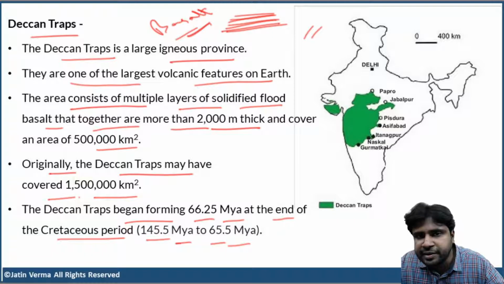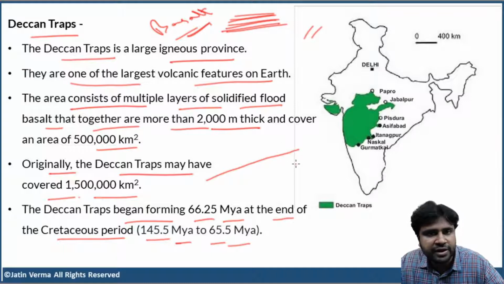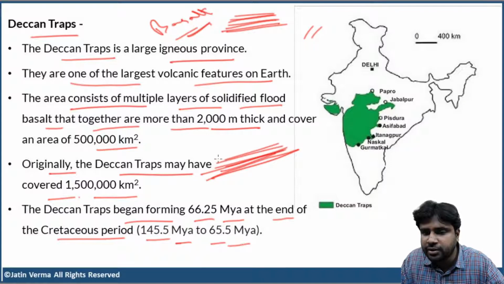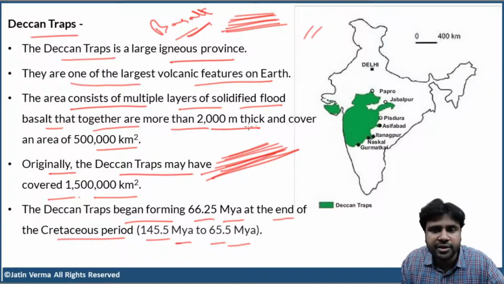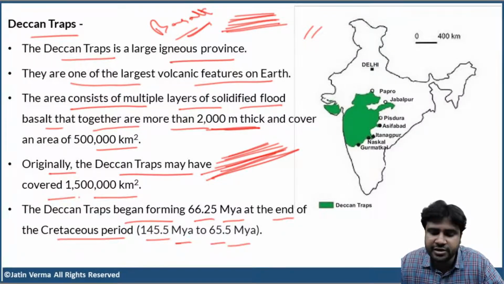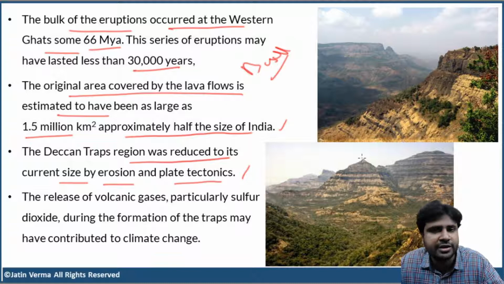Basalt is formed when lava solidifies. So a thin layer of lava that is flowing on the land, when it solidifies, it forms basalt. In this way, many layers of basalt got accumulated over one another, and it formed a 2000-meter thick layer of basalt. Clear, right? So, many eruptions have occurred to form this large area, and all these eruptions have lasted less than 30,000 years. Okay, so within a time span of 30,000 years, many eruptions happen, forming this large area.